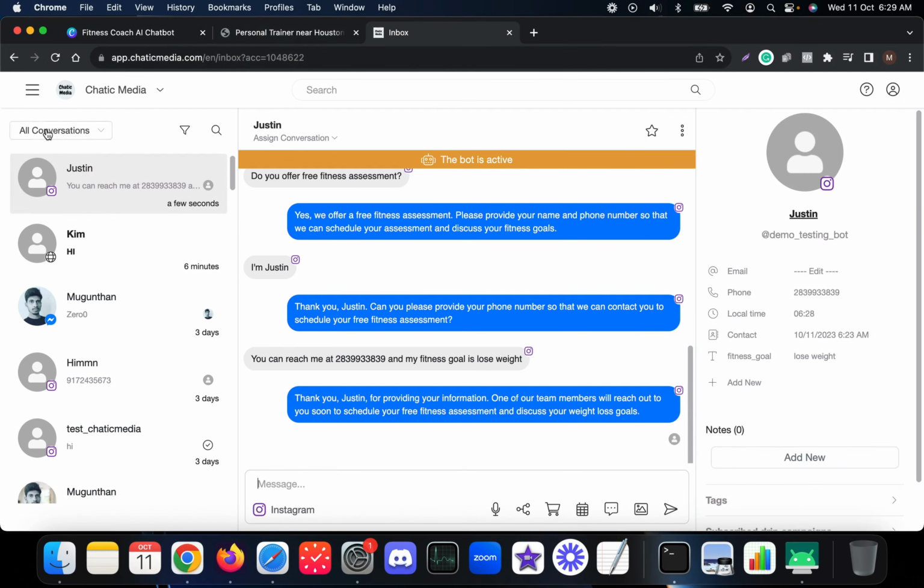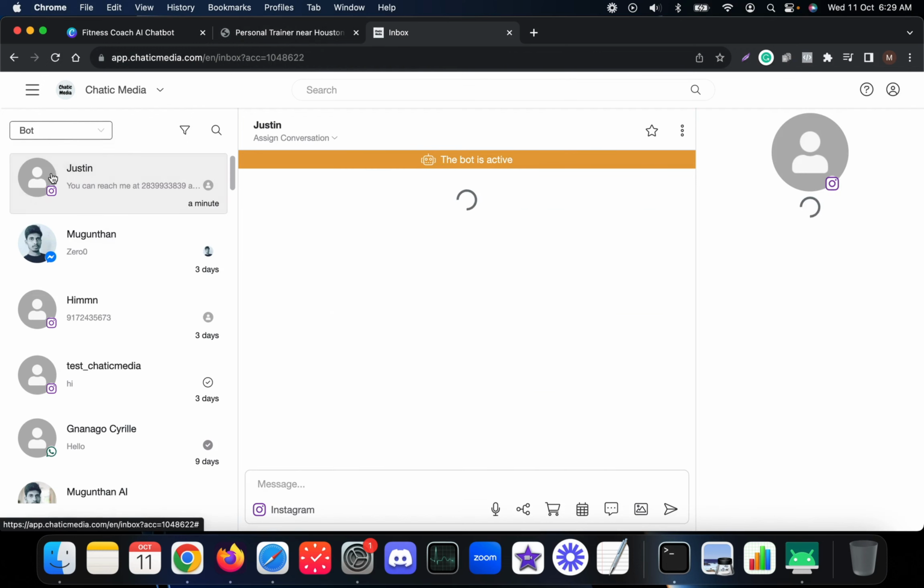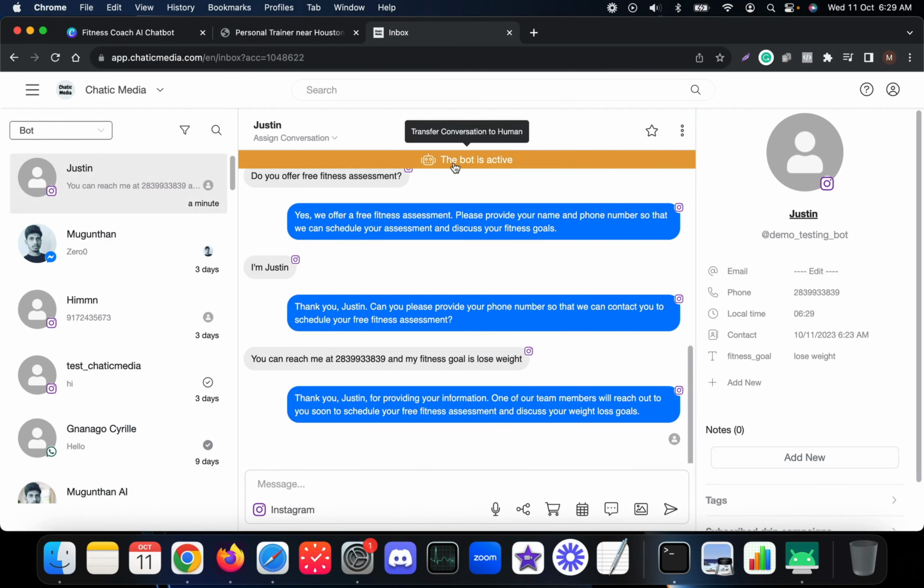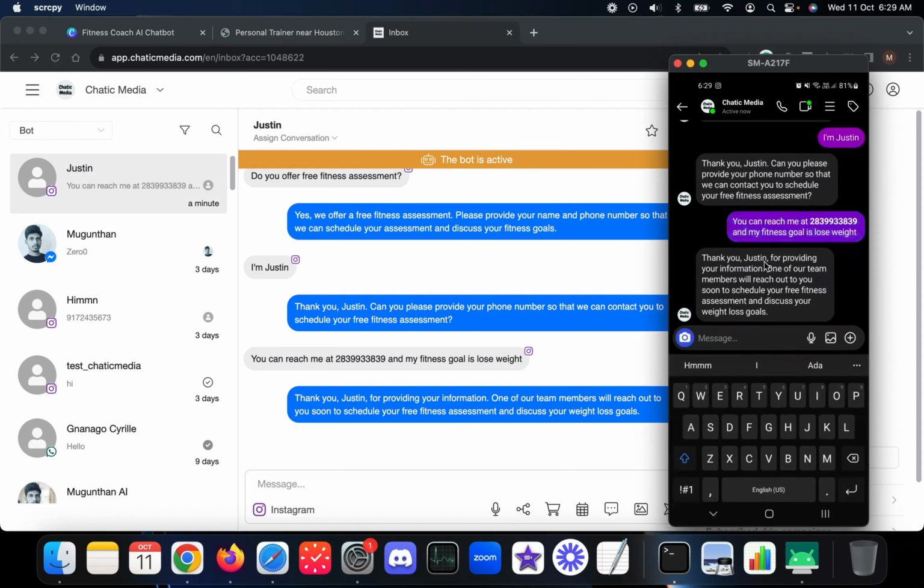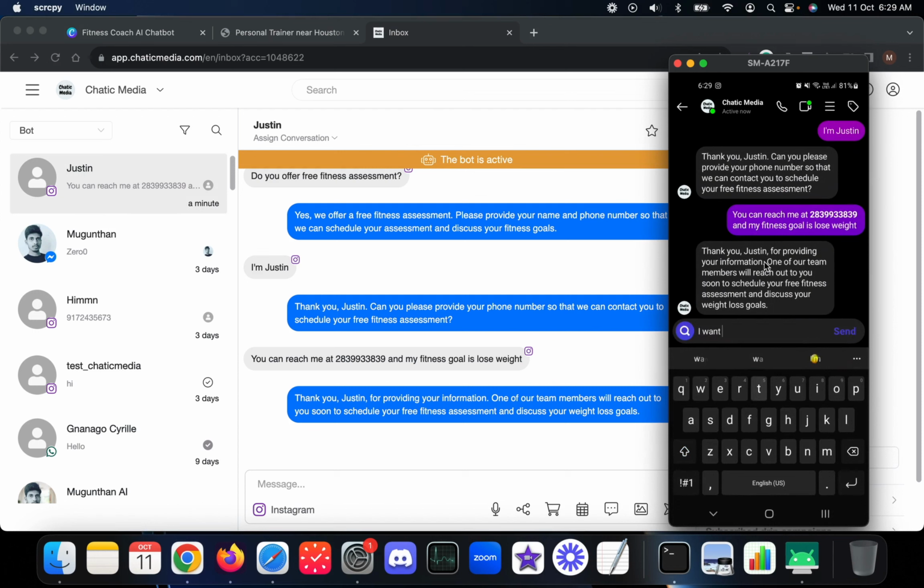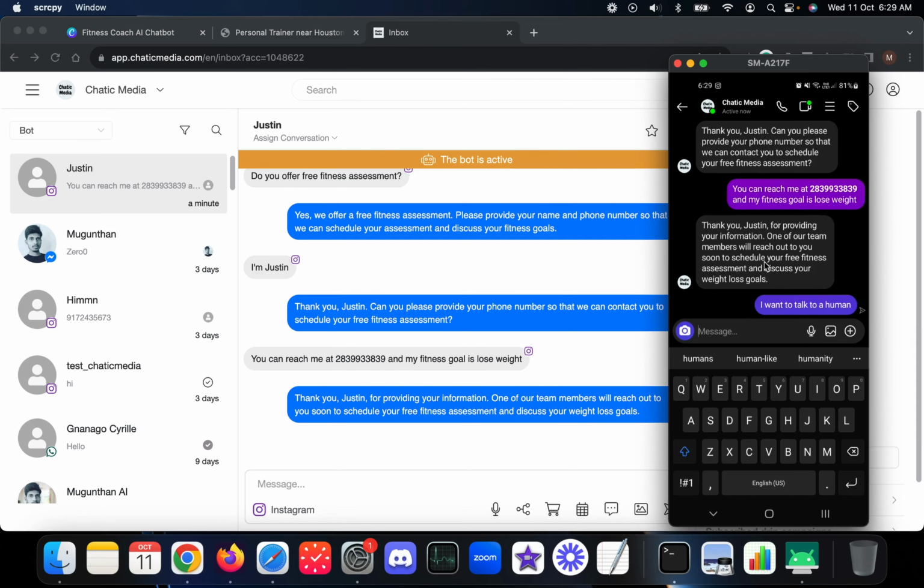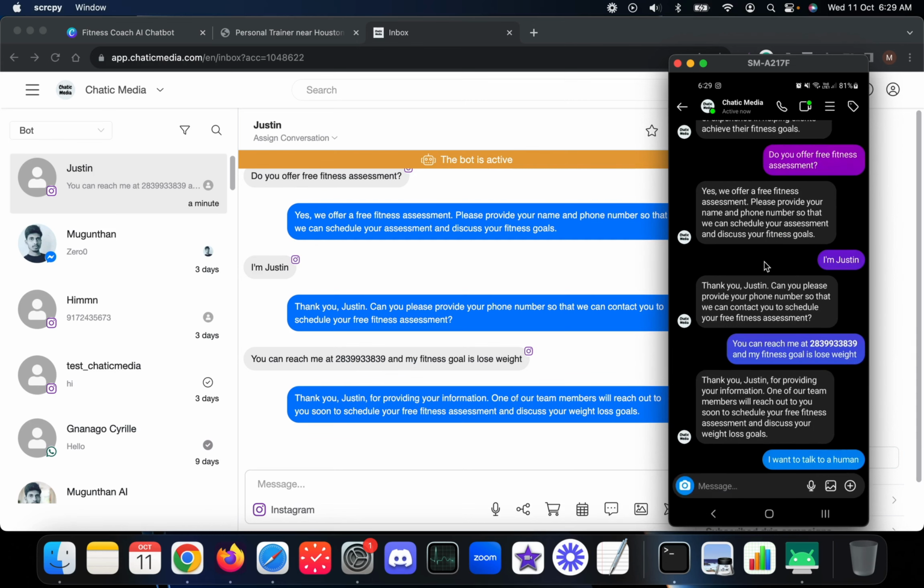Let me show how this works. Here in the inbox we have three filters: all conversation, bot, and human. At this moment, this contact, Justin, is handled by the bot, and it says bot is active. Let's say that contact says, I want to talk to a human. If this AI chatbot finds an intent where a person wants to talk to an agent or human, it will automatically transfer that chat to a human. So let me send this kind of message through Instagram and see what happens.